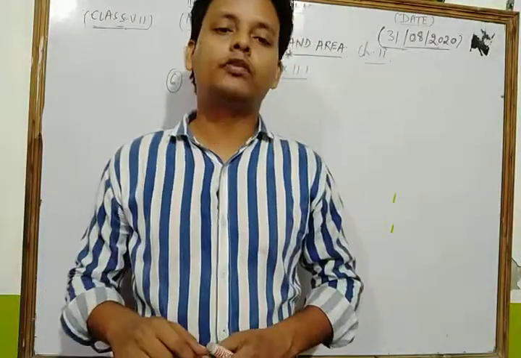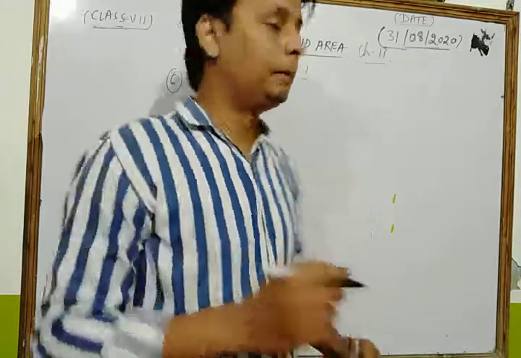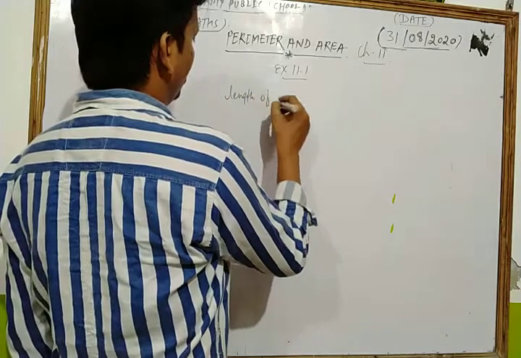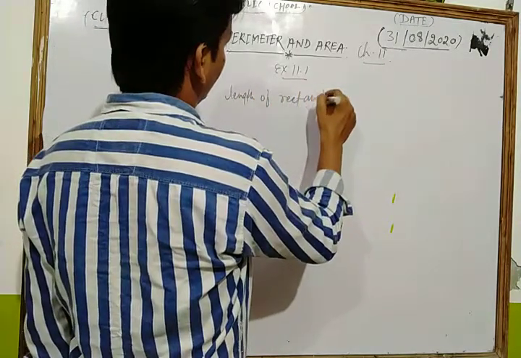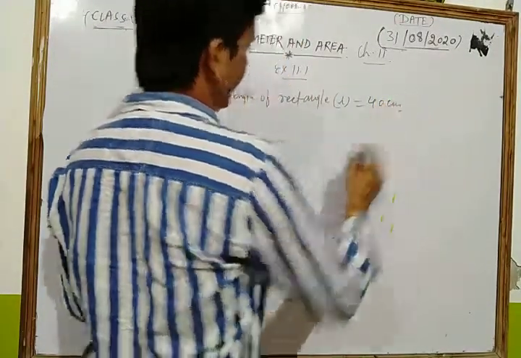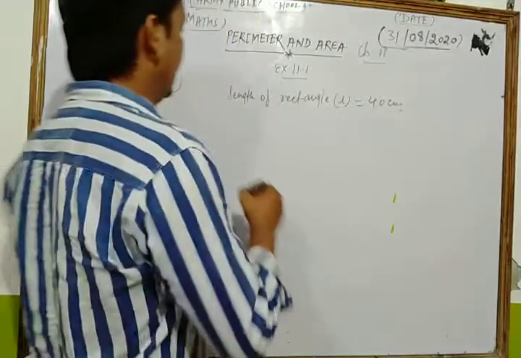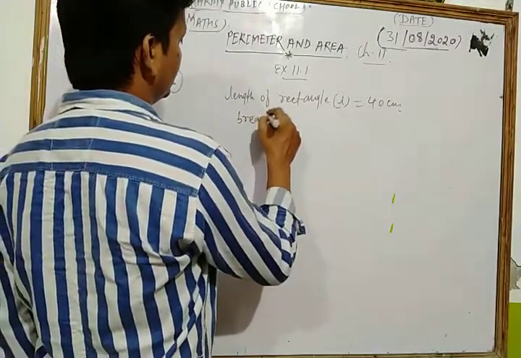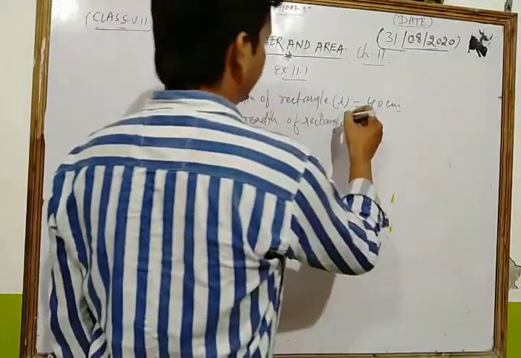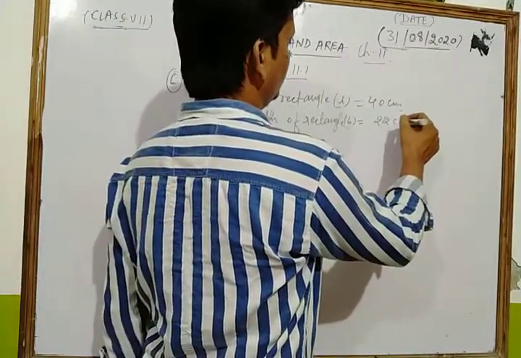A wire is in the shape of a rectangle. The length of the rectangle, that is L, is 40 centimeter, and the breadth of the rectangle, that is B, is equal to 22 centimeter, dear student.